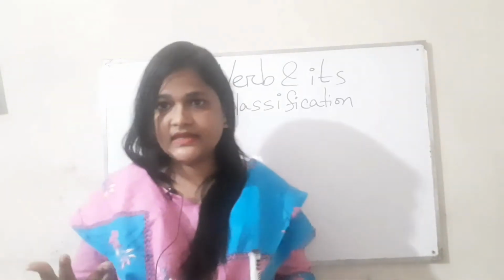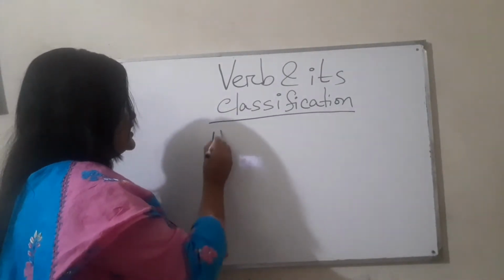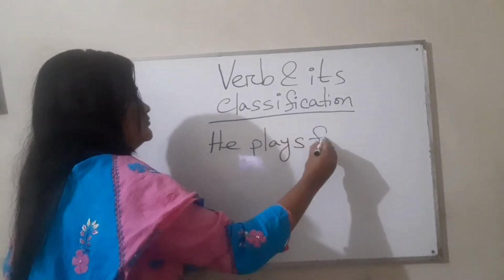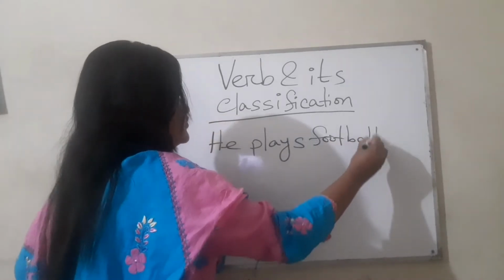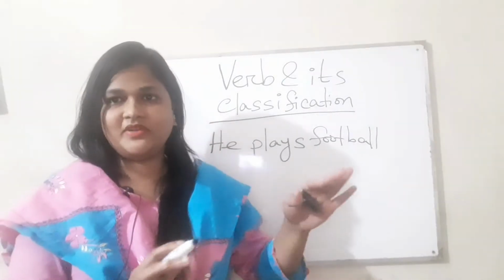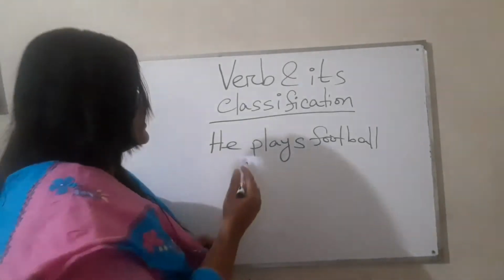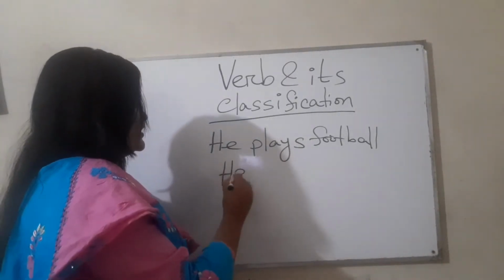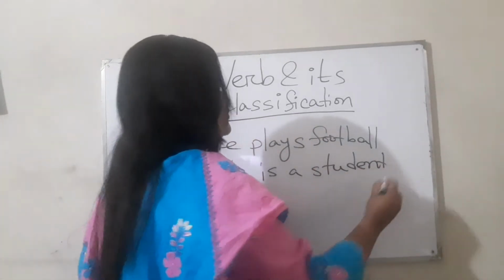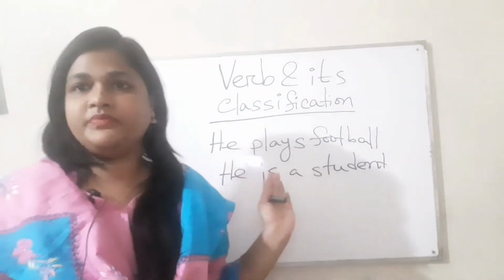I'm writing two sentences, then you can understand it better. He plays football. Is the board clear? The arrangement of lighting is not sufficient, a little bit poor. I'm sorry for that. He plays football and he is a student. Look at these two sentences.